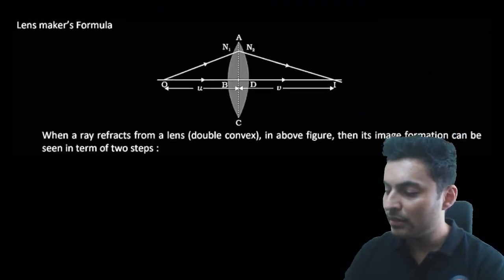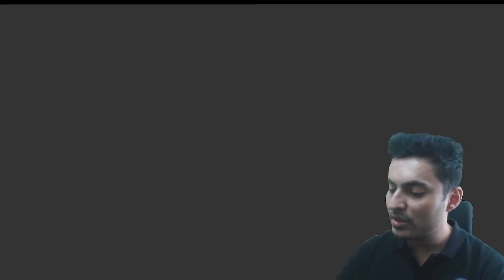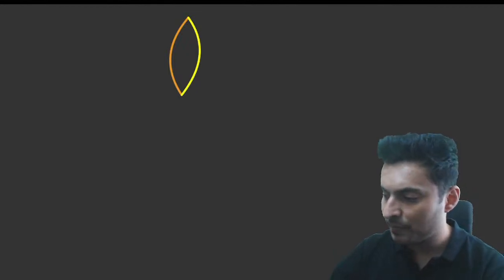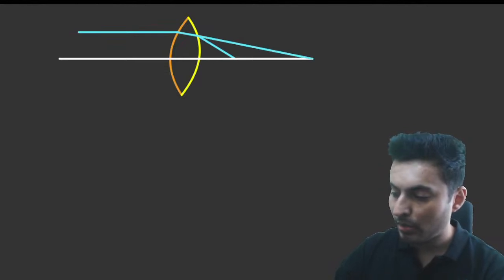Usually for these kinds of questions, you use the curved surface refraction formula 2 times. These are the two curved surfaces. The ray of light will come parallel because you want to find the focal length. First time it will get refracted. Second time it will get refracted again and it will meet here, something like this.